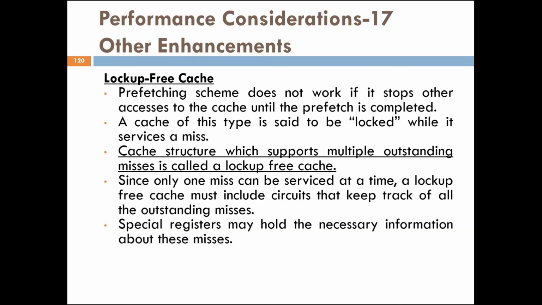Since only one miss can be served at a time otherwise, a lockup-free cache must include circuitry that keeps track of all the outstanding misses. So a special register may hold the necessary information about these misses. So this is about how to enhance the performance.